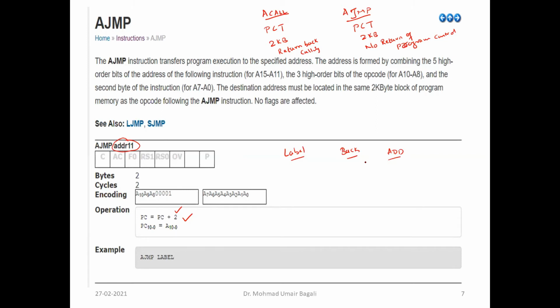So the label should be other than the keyword. It should not represent any instruction, you should not use move, or use the label name as call. So the label should be other than the keywords. That is the idea. And again, the same 11-bit address is mentioned as 8 bits here, and the remaining 3 bits in the higher byte of the instruction, and the 5 bits will represent the opcode.